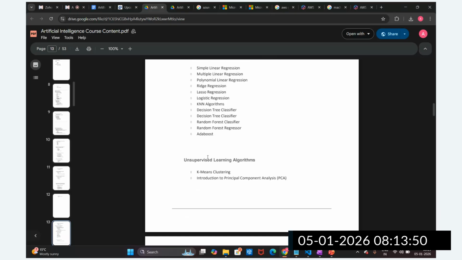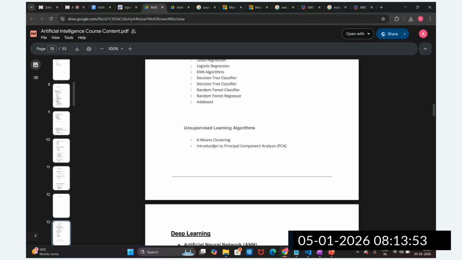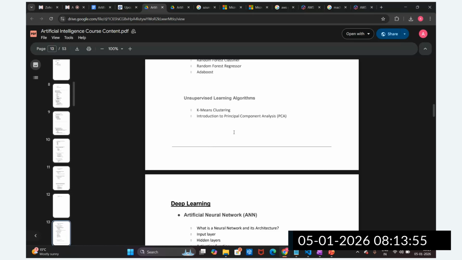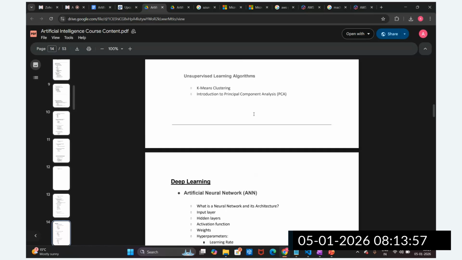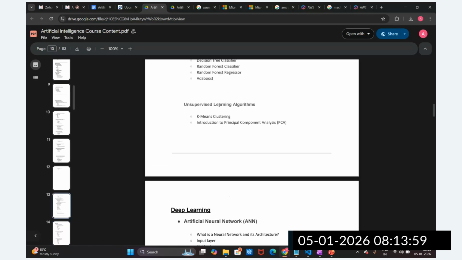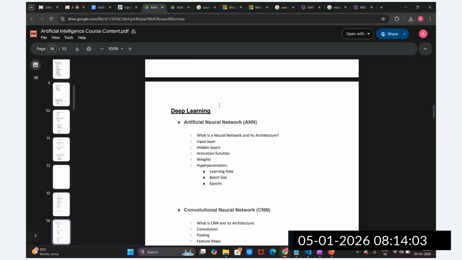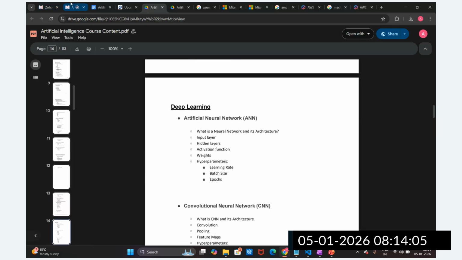In unsupervised machine learning, we are also going to cover clustering and principal component analysis. This is how we are going to complete this machine learning, and we are going to do a hands-on project on it. Then we are moving on to the deep learning part. So far, any questions?